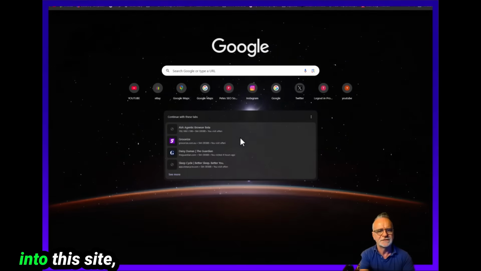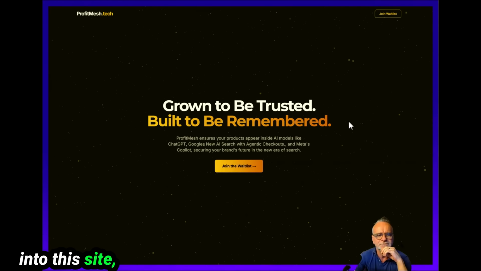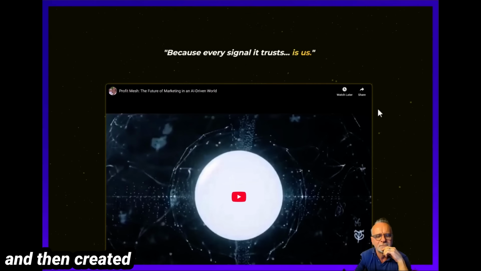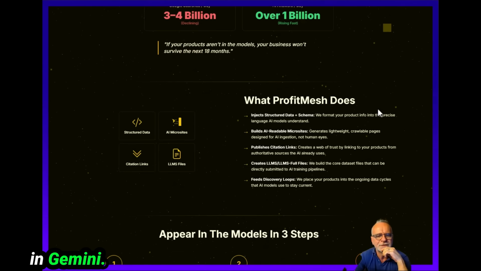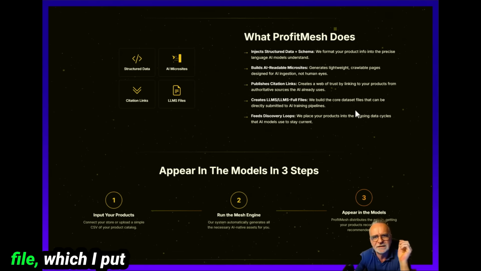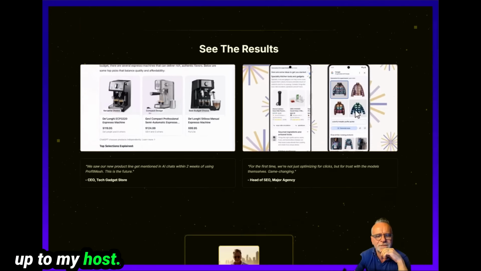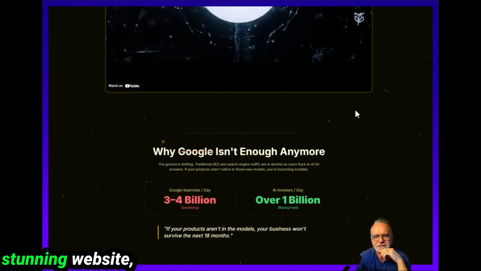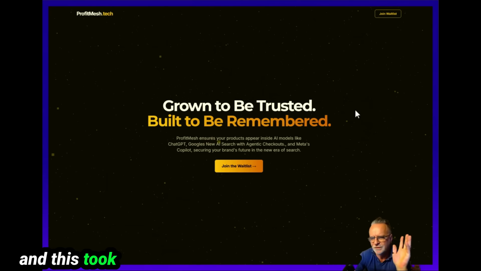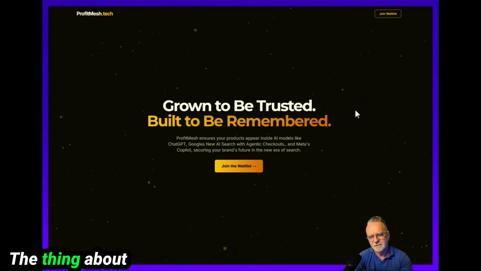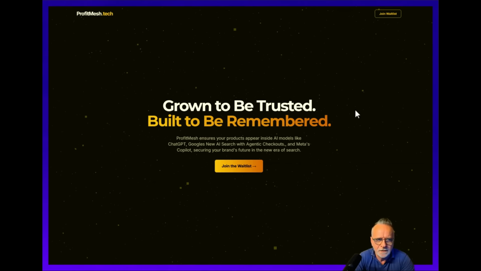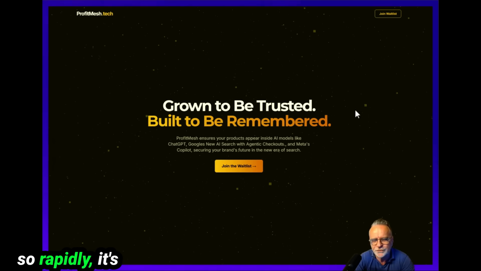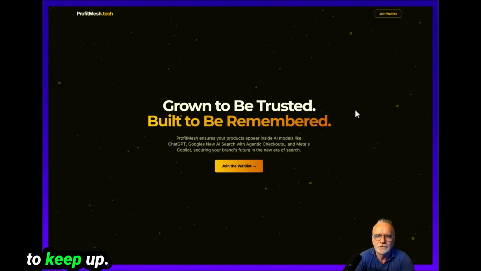And that turned into this site, made in ChatGPT, the prompt, and then created in Gemini. I just created a simple index file, which I put up to my host, and there you go. An absolutely stunning website, and this took 10-15 minutes. The thing about this AI stuff is you learn so much more about it every day. It's changing so rapidly, it's very difficult to keep up.